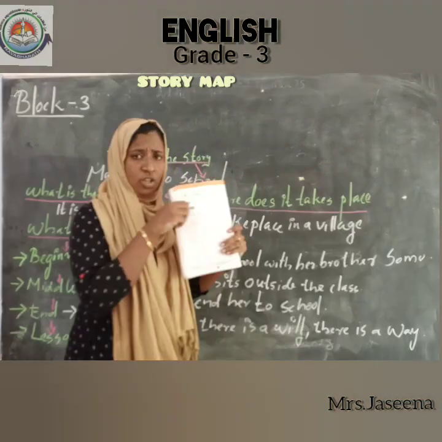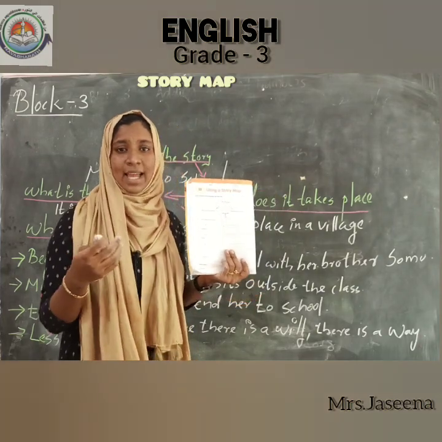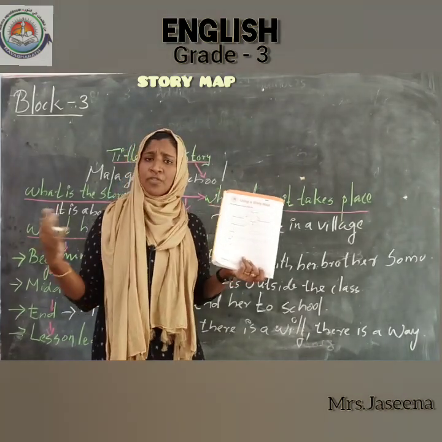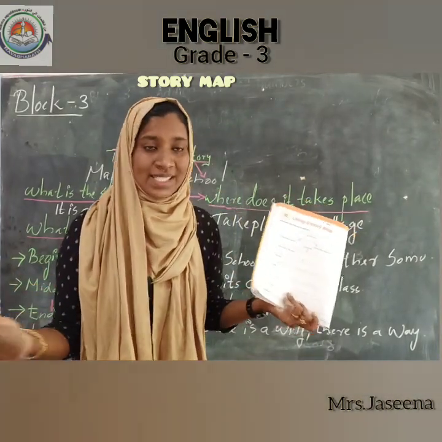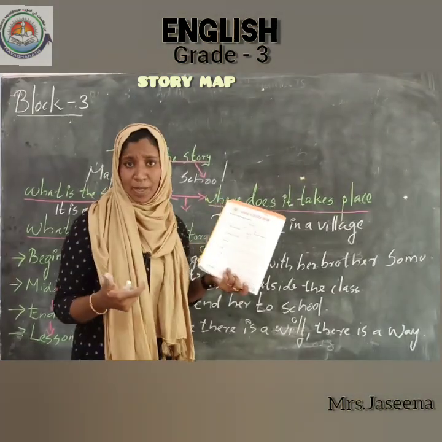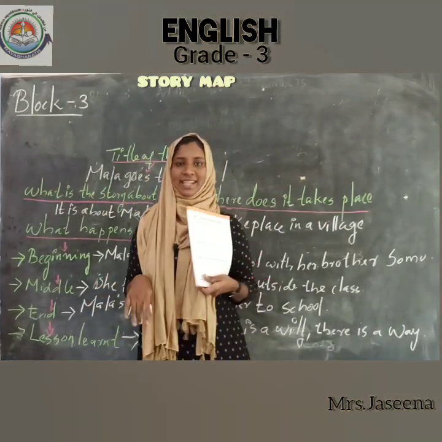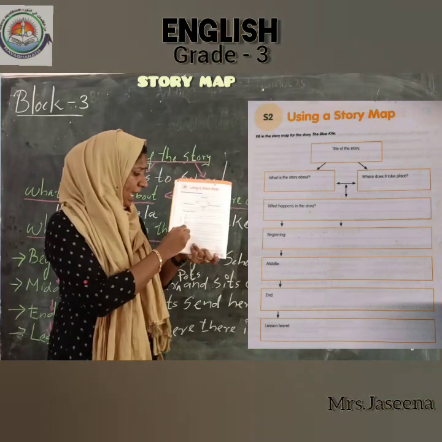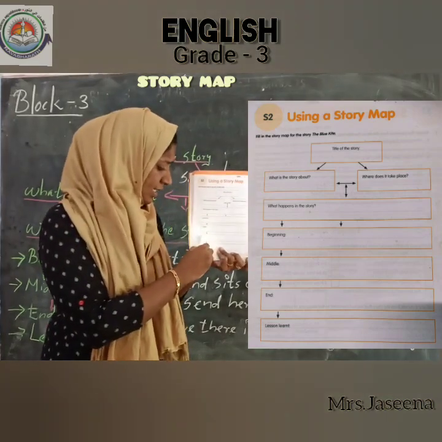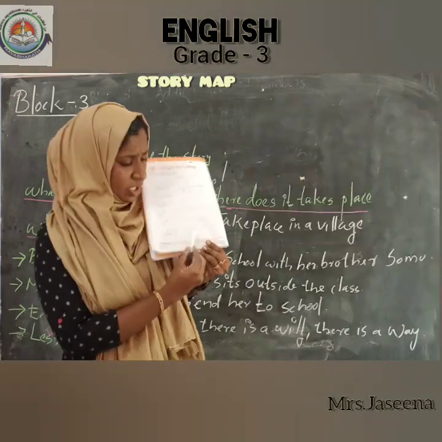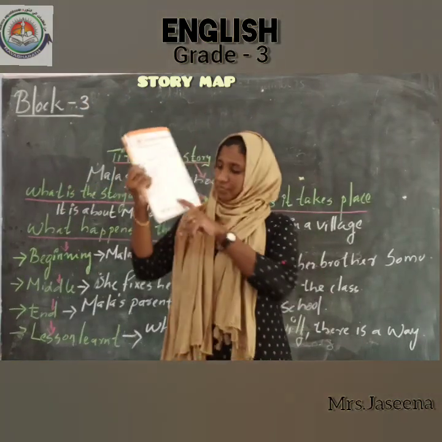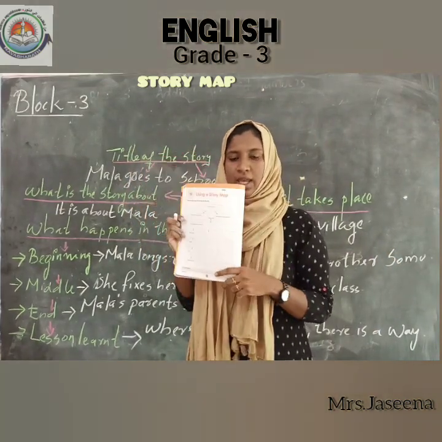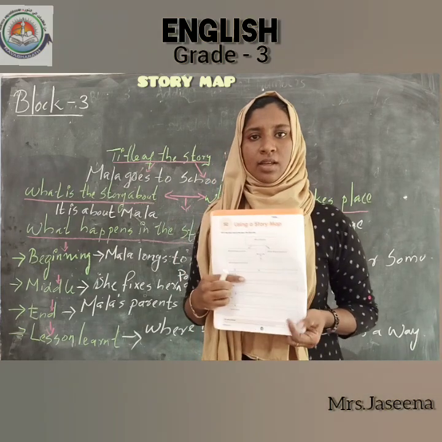Okay. So, the title of the story is? Will you please say? Yes, the title of the story is Blue Kite. Okay. And what is the story about? Of course, the story is about Goody and Zippy. Then where does it take place? Yes, you know the correct answer. So, please fill it. Okay. Then, please fill what happens in the beginning, middle and end. And finally, you have to fill this column. What is that? Yes, the lesson learned. So, please fill this. Please answer this question. Okay. So, fill this and send me.